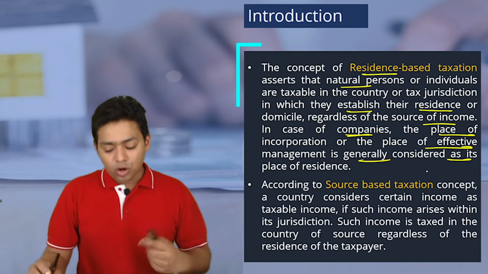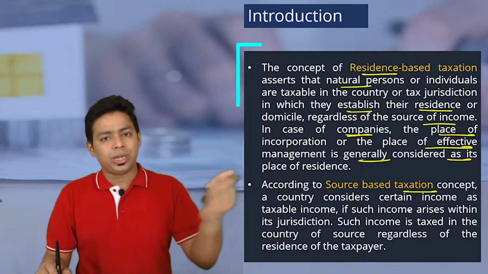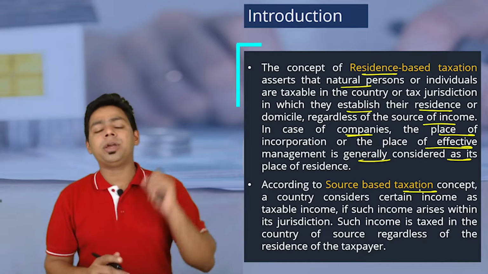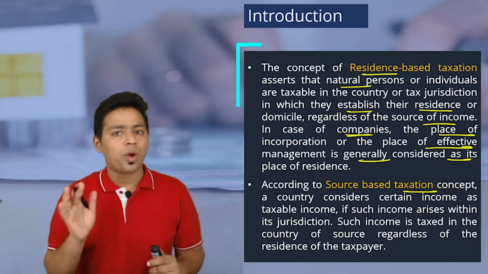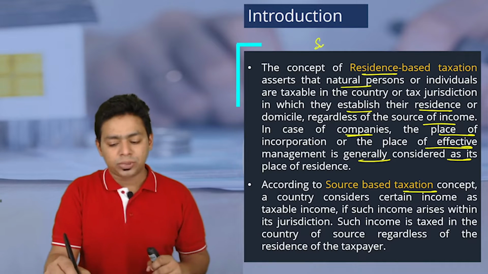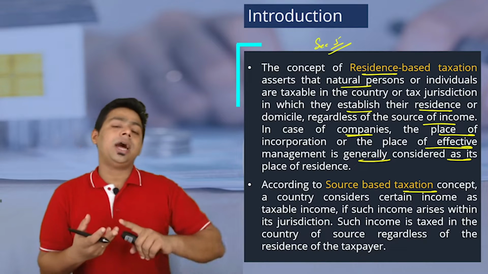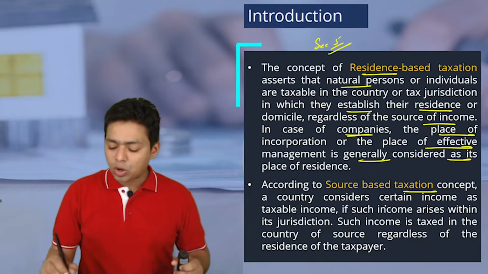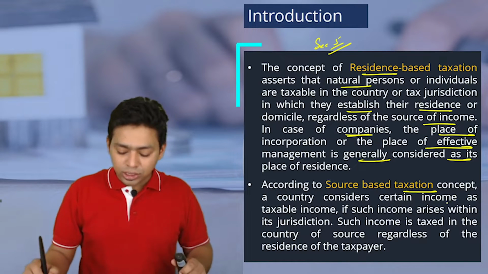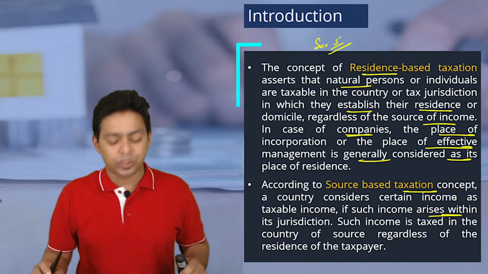According to the source-based taxation concept, please understand there are two major concepts, residence-based and source-based. If the source is located in India, then income becomes taxable in India, whether you are resident or non-resident, that doesn't make any difference. So this is like scope of total income, Section 5. They are trying to explain that there is a residential status concept and there is a source-based concept. According to the source-based taxation concept, a country considers certain income as taxable if such income arises within its jurisdiction.